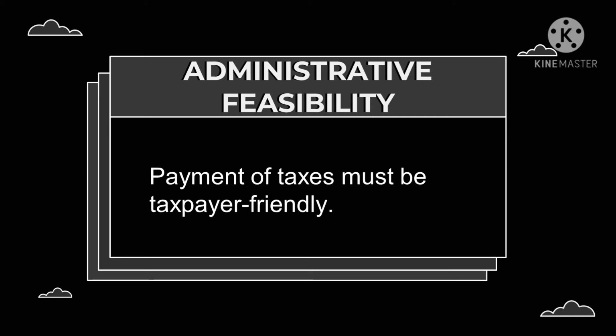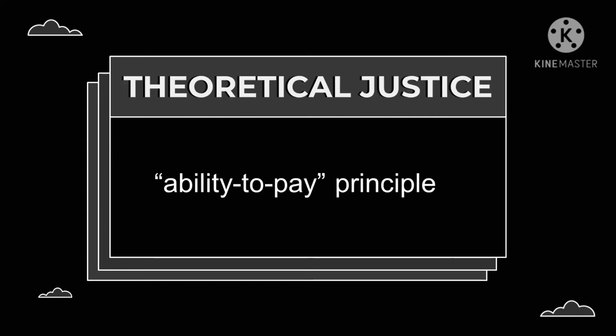Second is administrative feasibility. Payment of taxes must be taxpayer friendly. It means that the tax laws and regulations must be capable of being effectively enforced with the least inconvenience to the taxpayers. Okay, so the last canon of taxation is theoretical justice, which means that